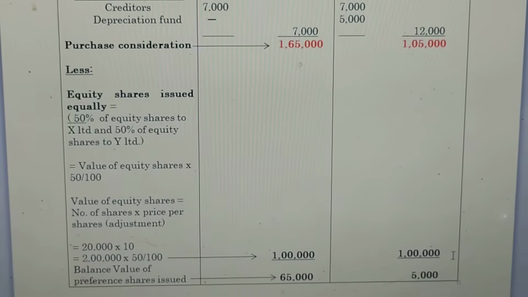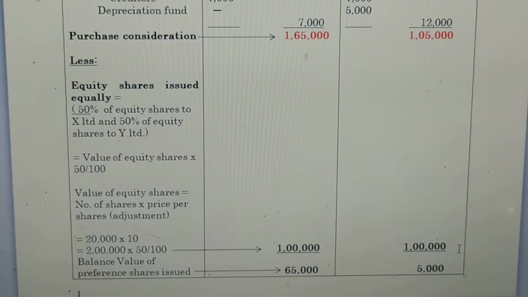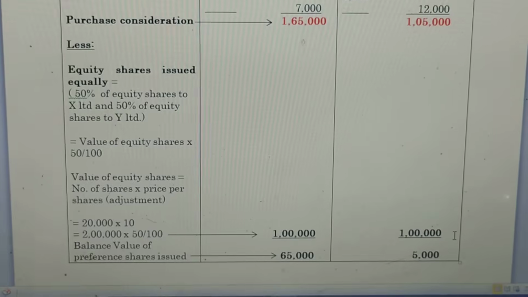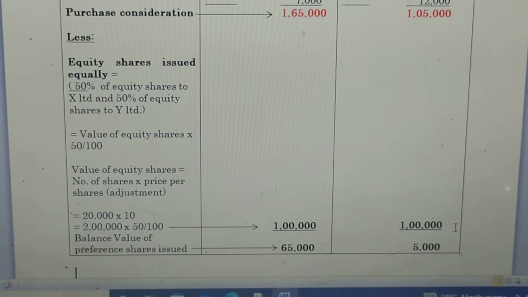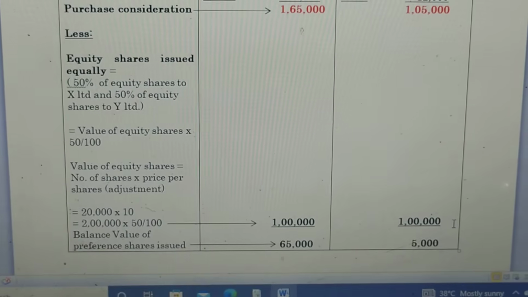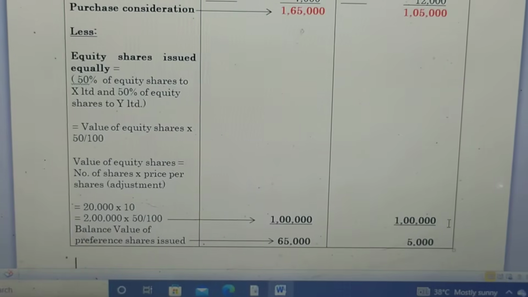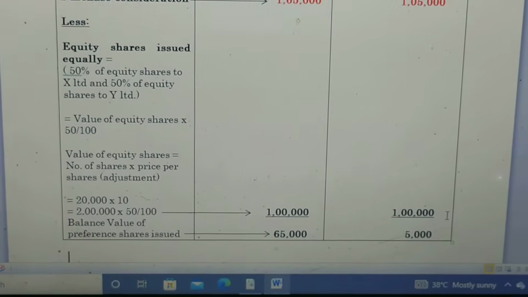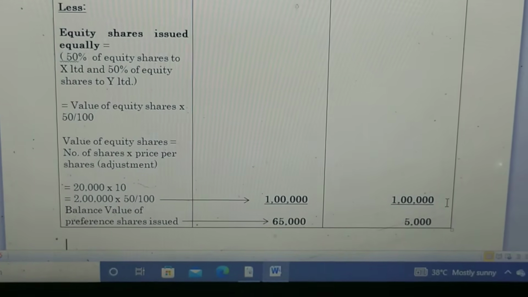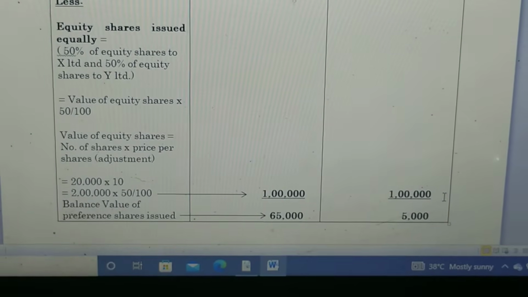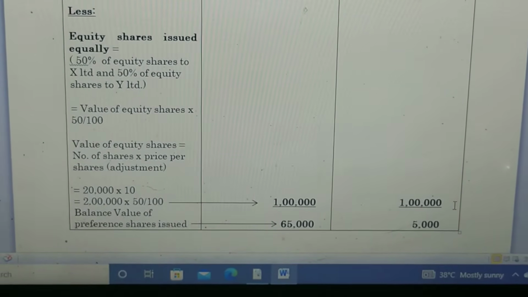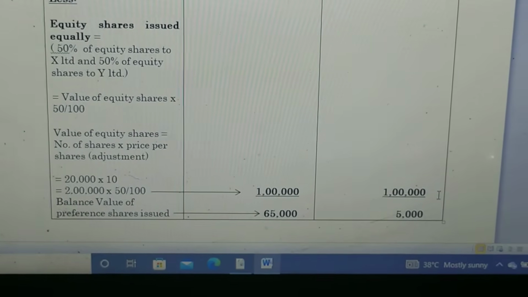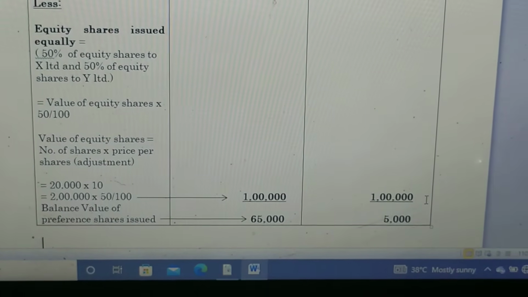Then less equity shares issued equally. As per the adjustment, 50% of equity shares go to X Limited and 50% to Y Limited. So value of equity shares multiplied by 50 by 100. Value of equity shares equals number of shares times price per share. As per the adjustment, 20,000 is the number of equity shares and the price per equity share is 10. The amount of equity shares is 2 lakh. Then multiplying by 50 divided by 100, we get 1 lakh for X Limited. Then 1 lakh for Y Limited.